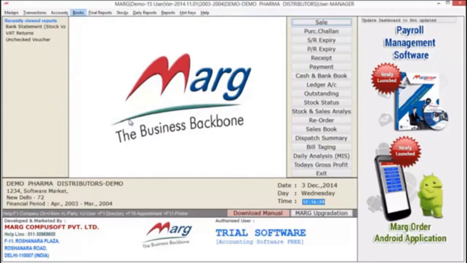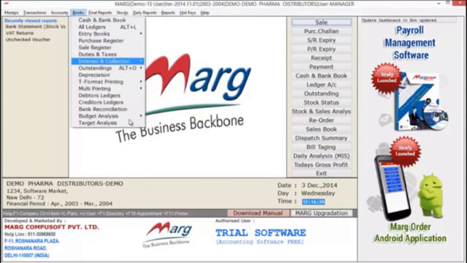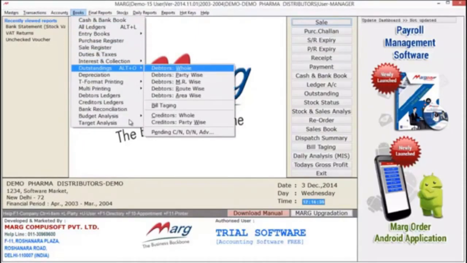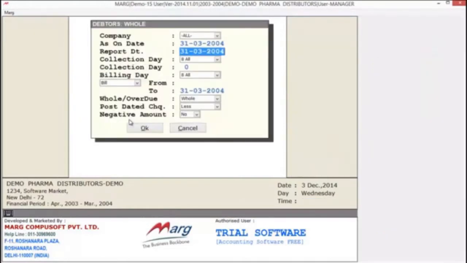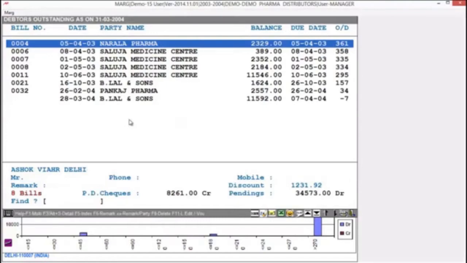For that, you can move on to the books menu of Mark. Here you have an option outstanding. Then select debtors. If you generate this report, then you are able to view your debtors outstanding report.